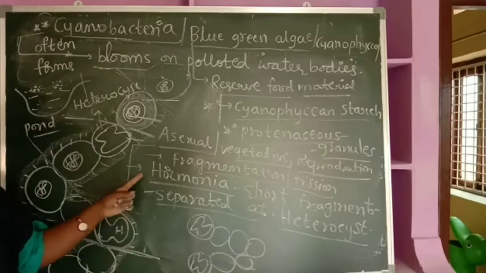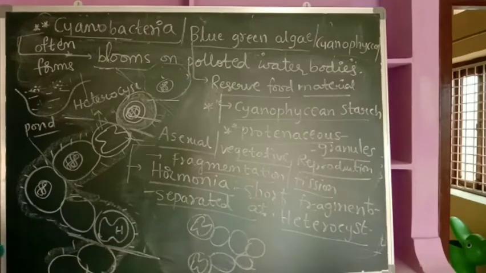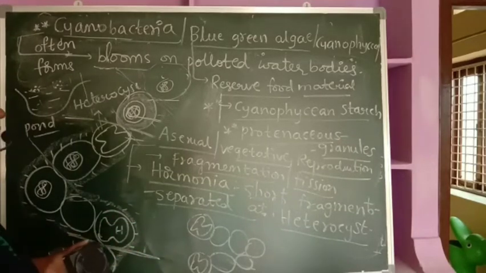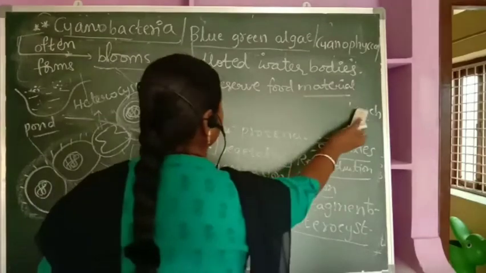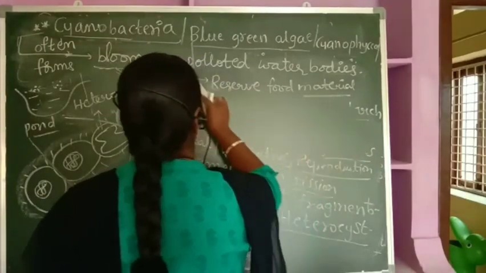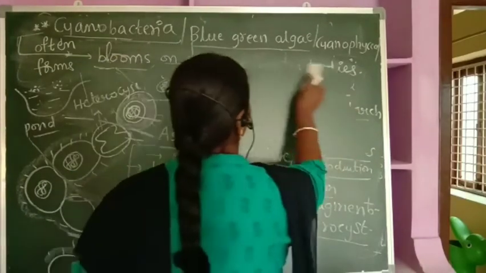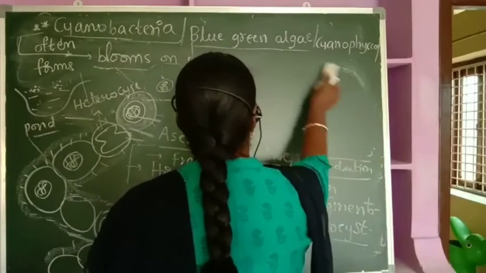It's called hormogonia. And what is the other one we have to discuss under the asexual mode of reproduction? Either by hormogonia or sometimes asexually it reproduces by akinetes.